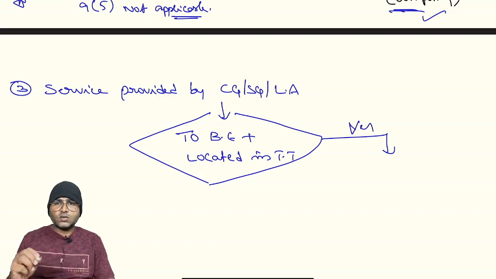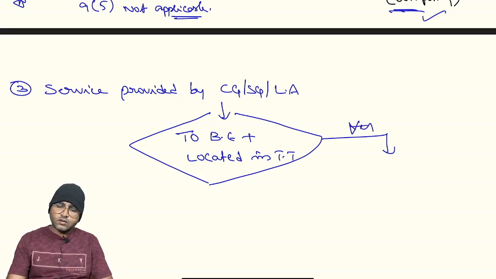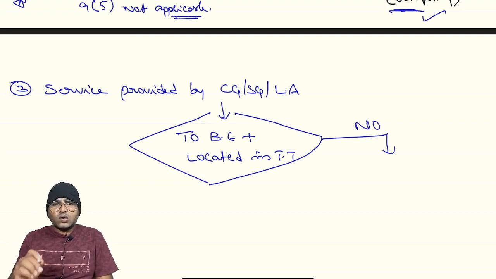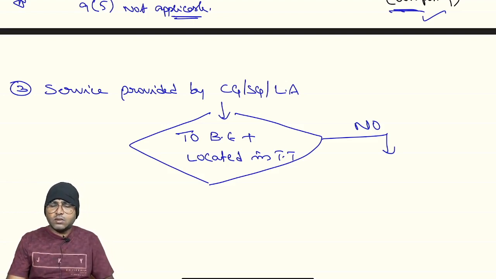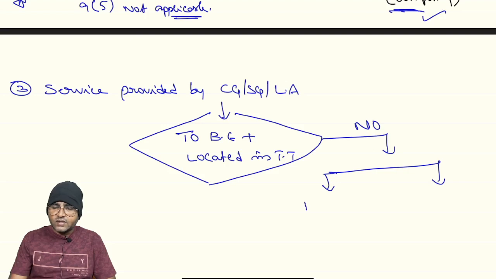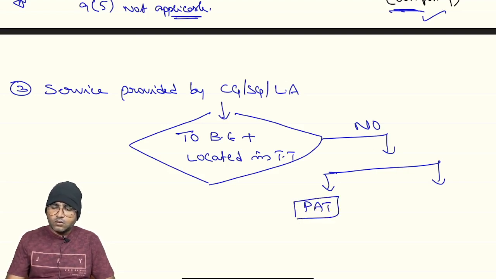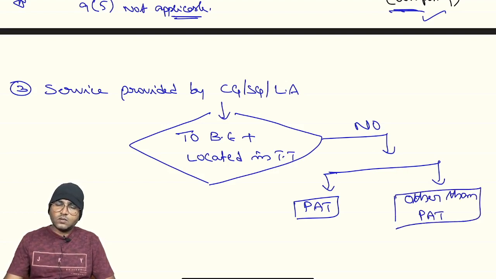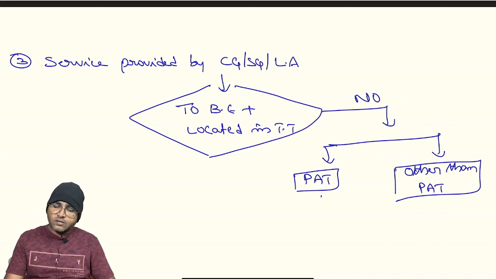If your answer is no, that is, the recipient is not a business entity, then to the extent possible, we have to ensure whether these services are PAT services or other than PAT, right? Suppose in case of the PAT services, what will happen?